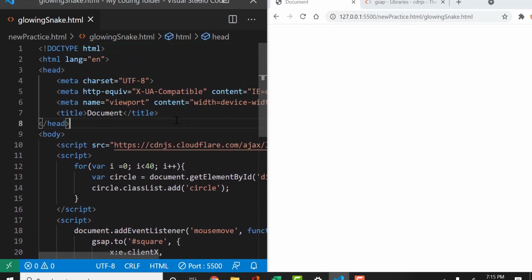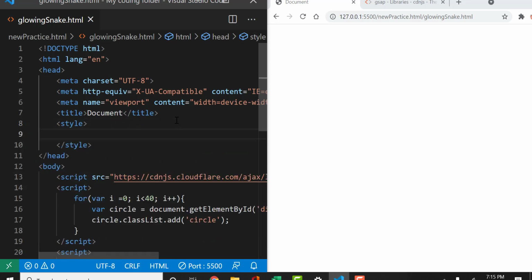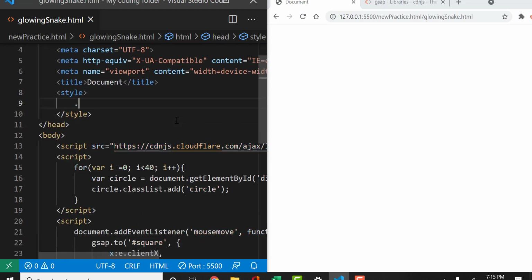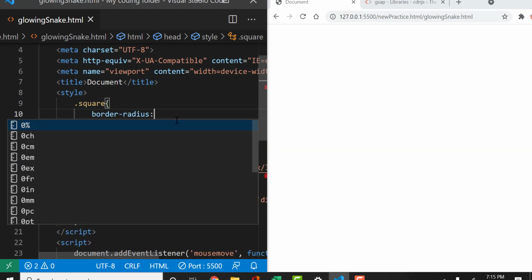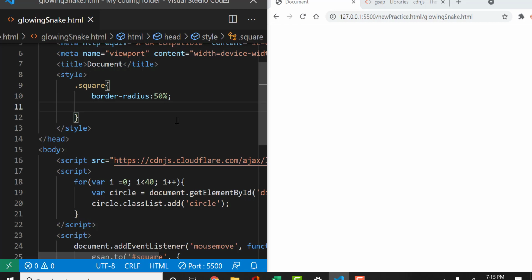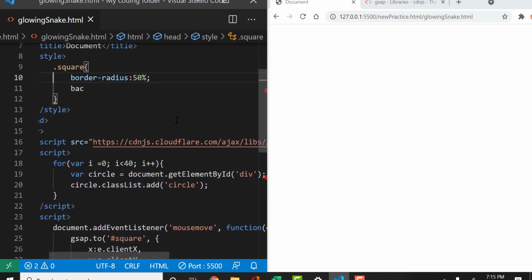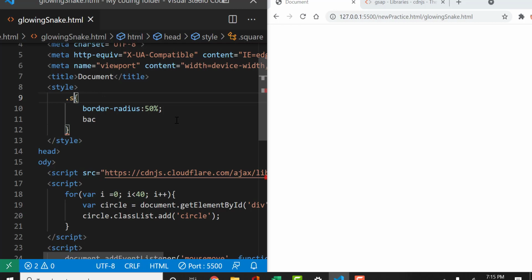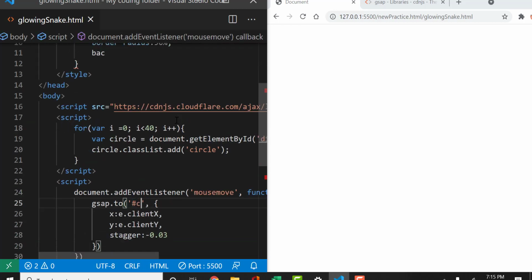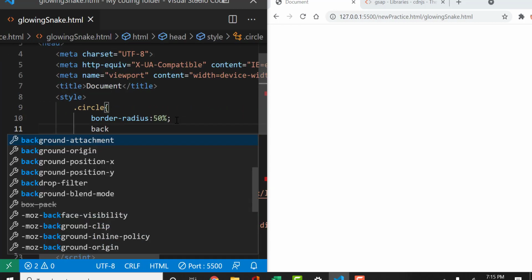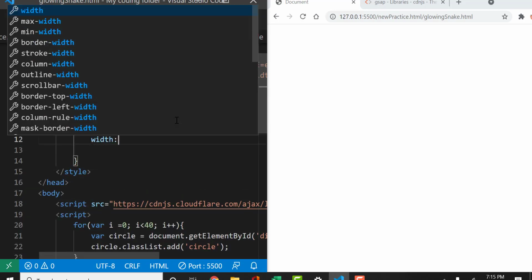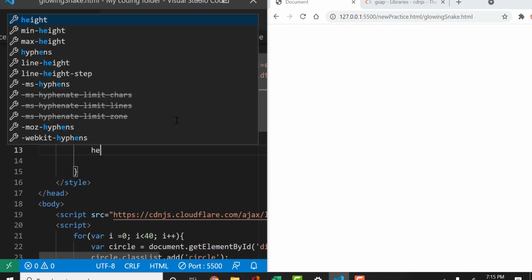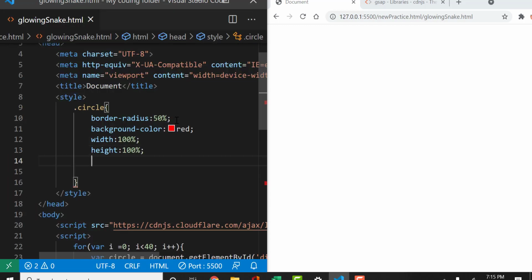After that, we can go into our style tags, which is where we can type our CSS and select our circles. We'll do border-radius 50% so that it will actually turn into a circle. And I keep typing square. It's not square, it's circle. I also typed square right here as well. It should be circle. Then we'll do background-color. You can set it to whatever color you want, and then we'll do width 100%, height 100%, position absolute.